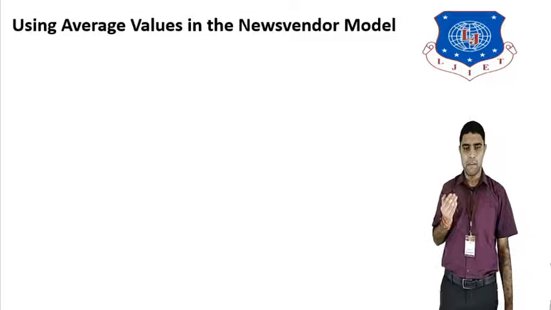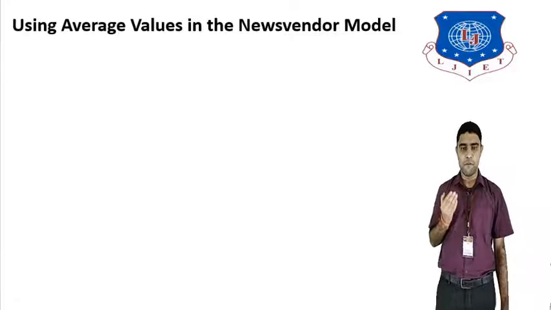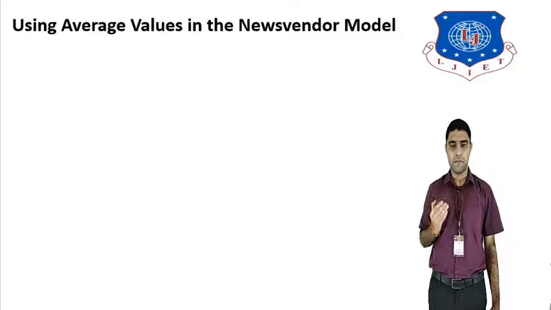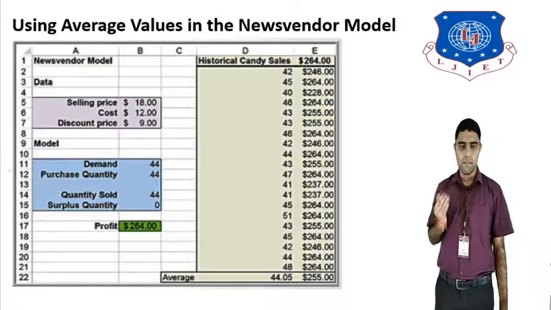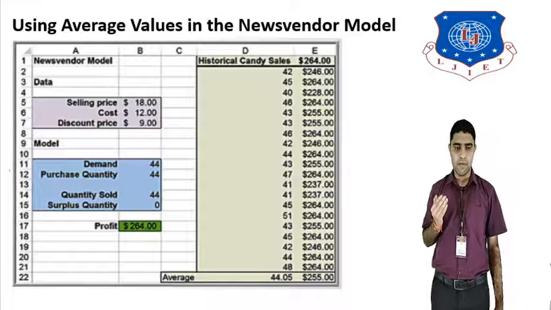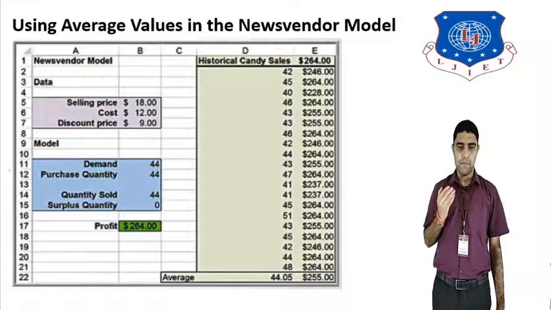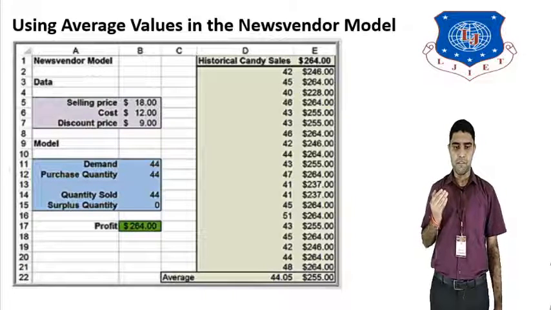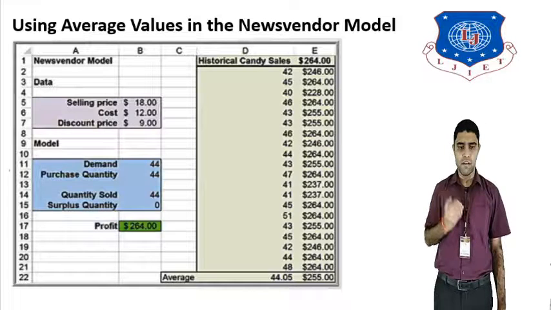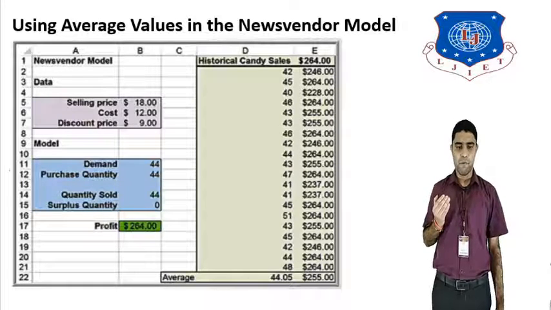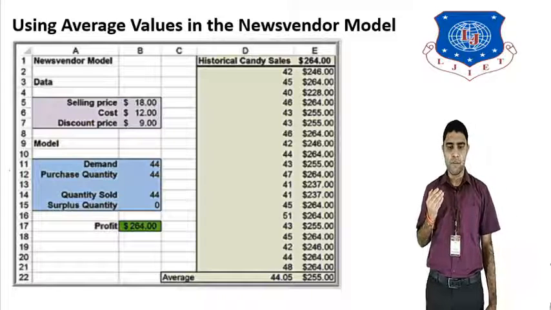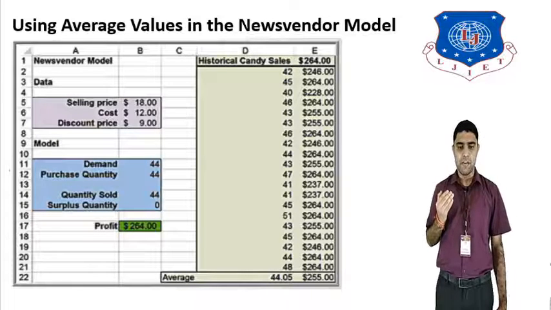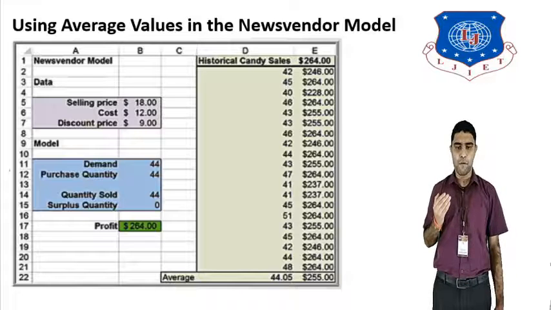In that model, we will now apply the average value. The average value formula will be applied in the news vendor model. In the example, the data given is a selling price of $18, cost price of $12, and discount price, and the profit is $9. In the model, demand is 44 and purchase quantity is 44. For that, we have to predict the profit, which will be $254.